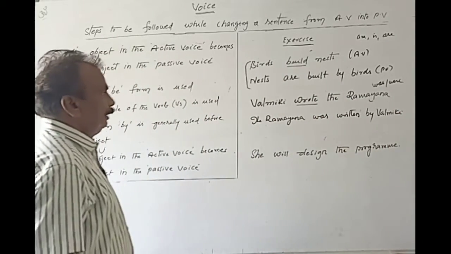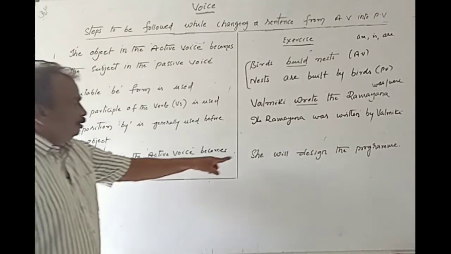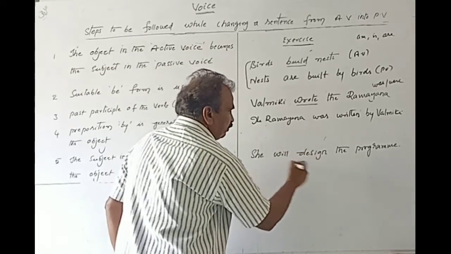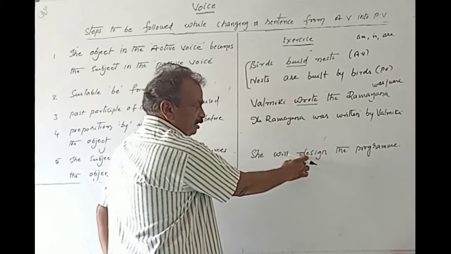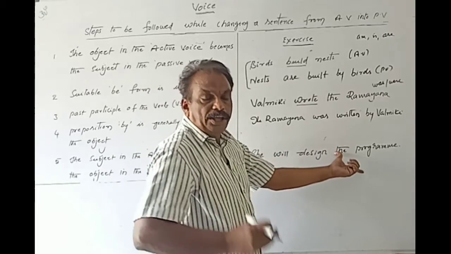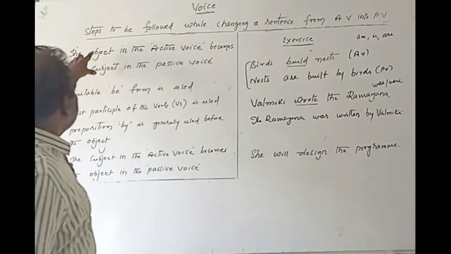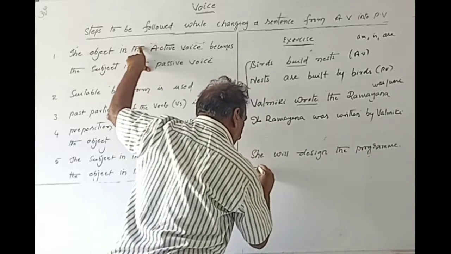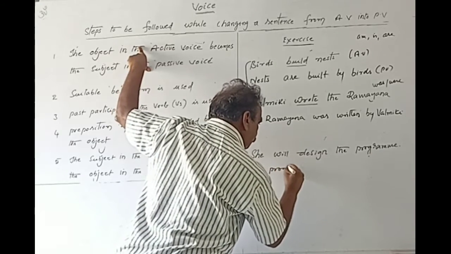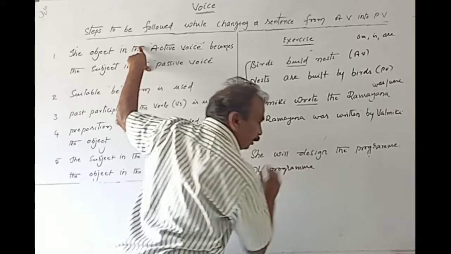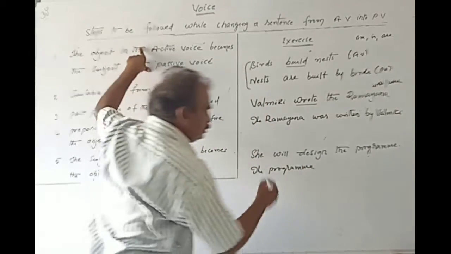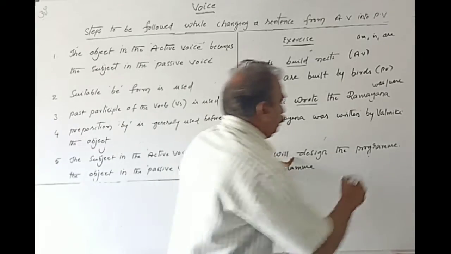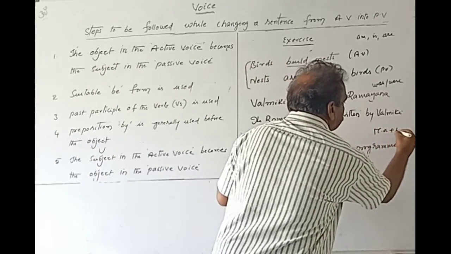Valmiki. Next. She will design the program. Subject: she. This is the modal auxiliary plus V1, simple future, the program. According to the rules, the object becomes the subject. What is the object? The program.